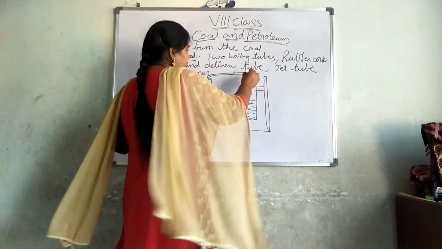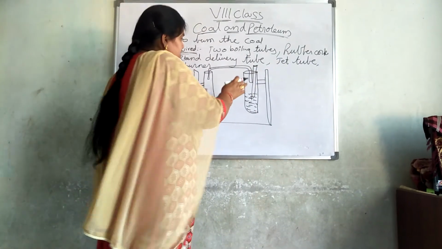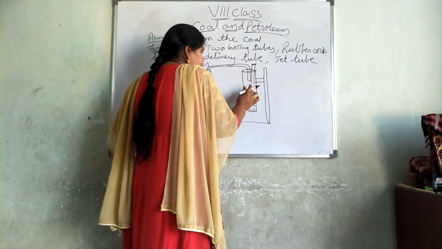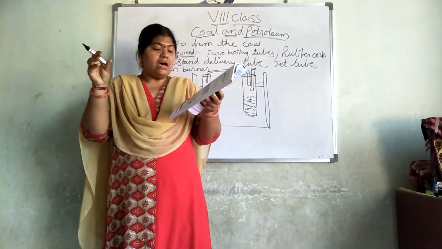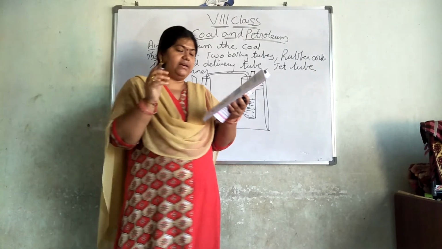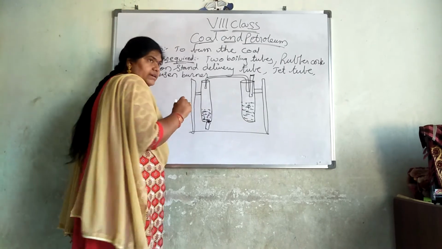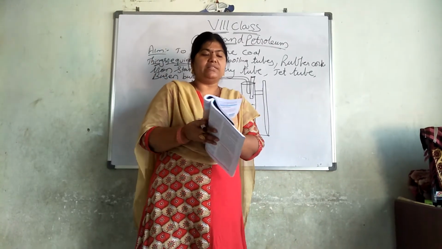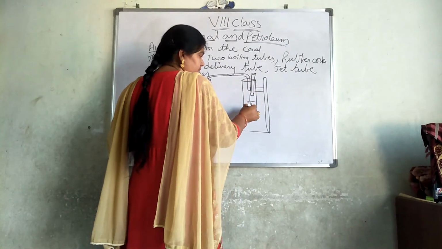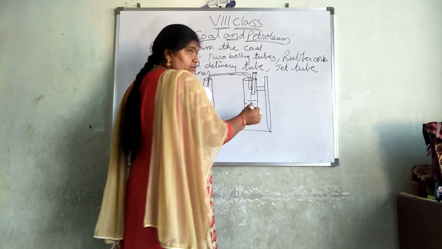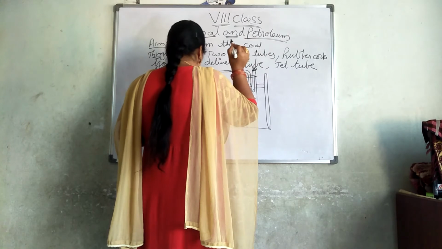Arrange a jet tube here. It should not touch here. Then heat the boiling tube containing coal strongly. Here we have to keep the Bunsen burner and start heating this coal. Then the gas which is coming out from this will enter into this U-shaped tube and enter into this water. From this water the gas will be released and the jet tube will be glowing.